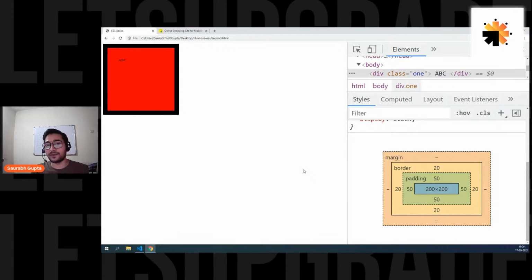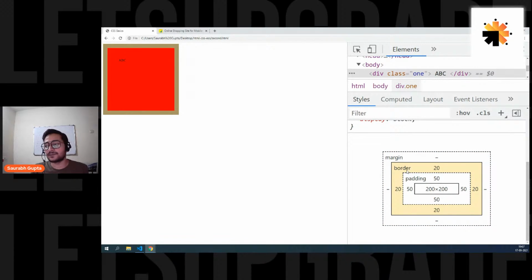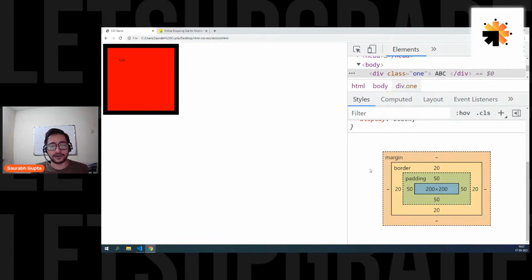Is that clear? But remember, guys, here I'm saying that padding is fake size, but it is useful. Whatever you see here, all of them is useful. Is that clear to everyone? Guys, are we understanding this? Please tell me. So now this is something that you have, that is nothing but border.